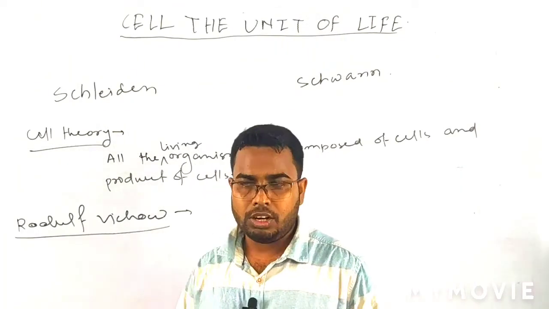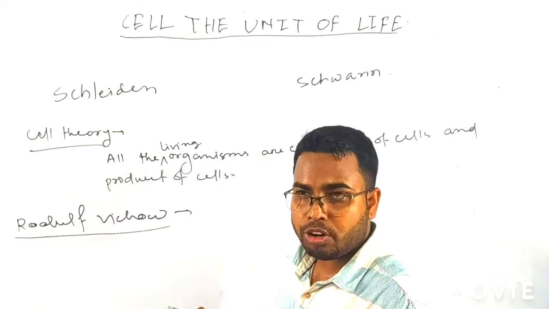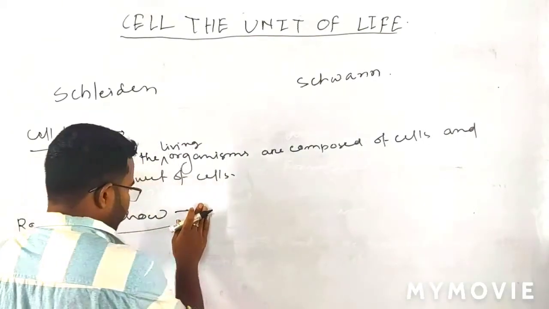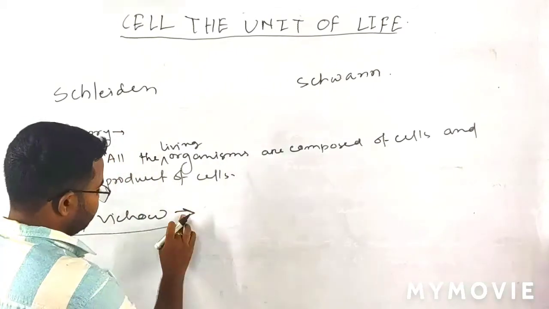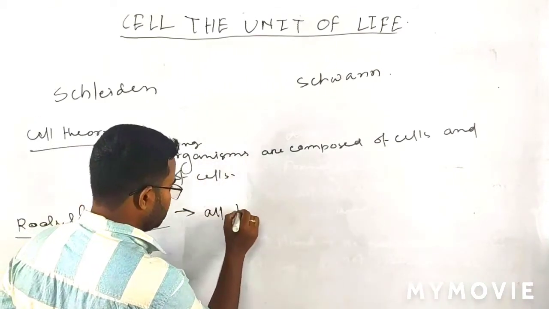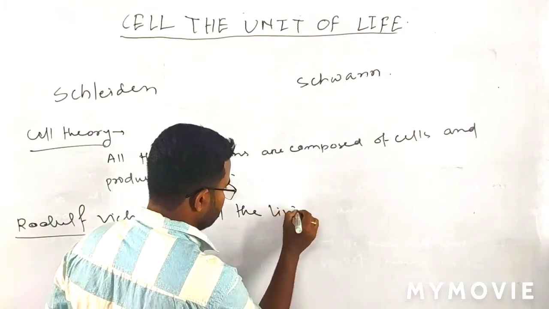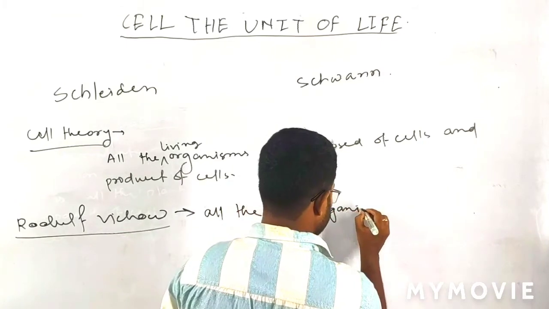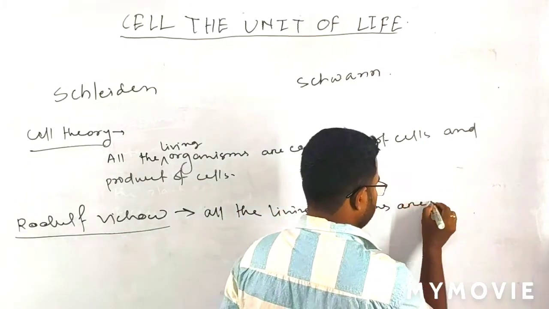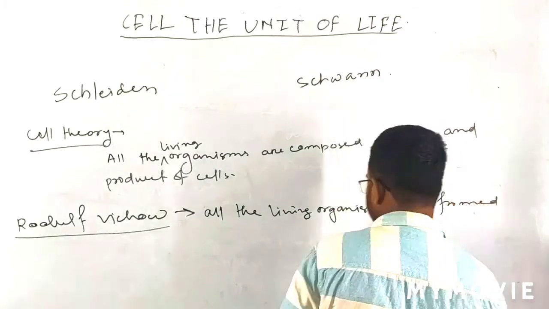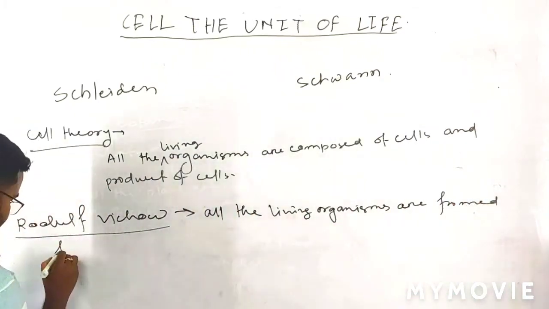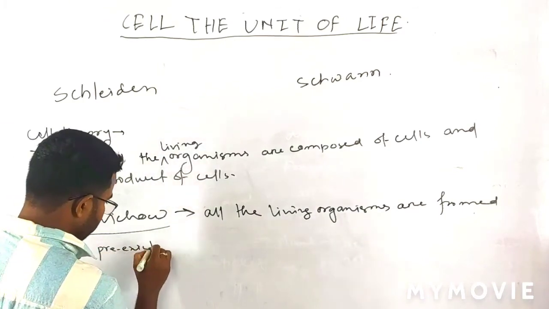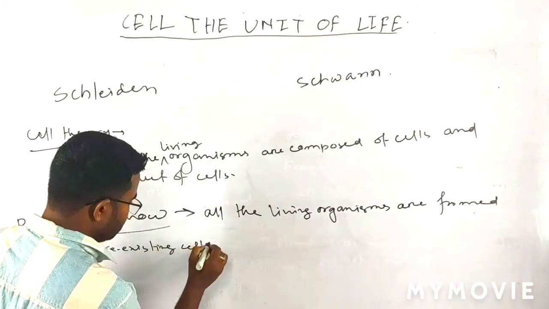Another scientist said that all the living organisms are formed from pre-existing cells.